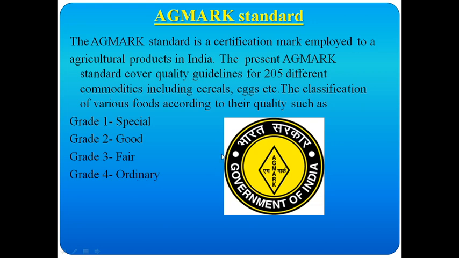You can observe this is the seal the AGMARK standard provides, and it covers agricultural products.